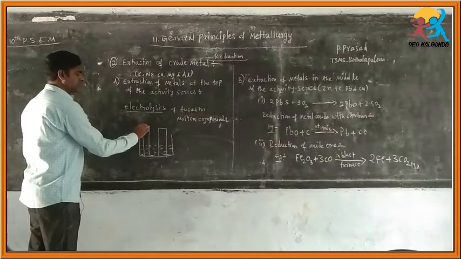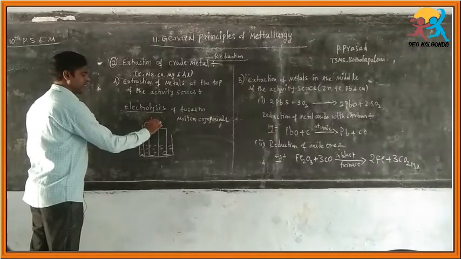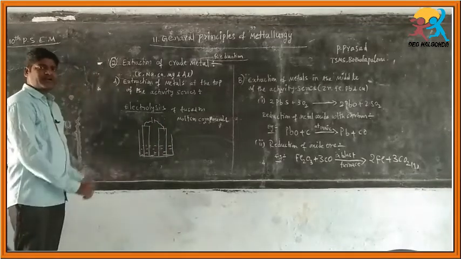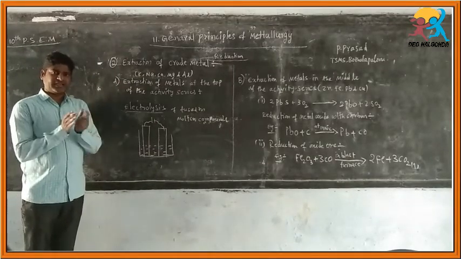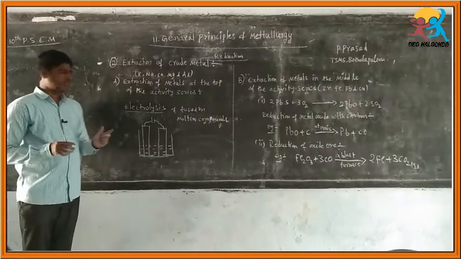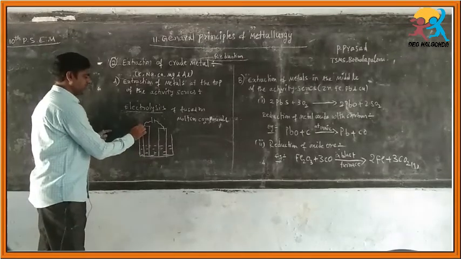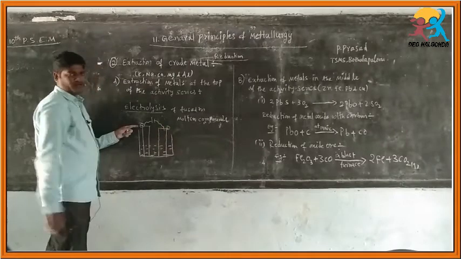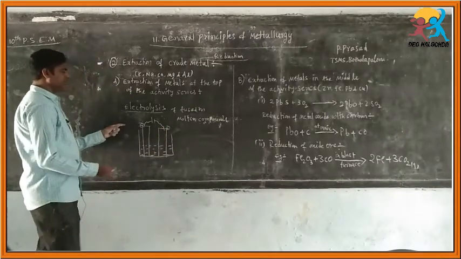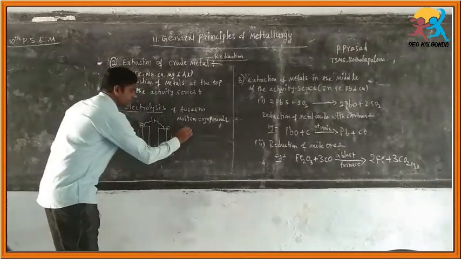When these two rods are connected through a battery and the battery is on, the current will be passed and the electrolysis process occurs here. So this is called cathode, this is called anode. So what happens at the cathode?